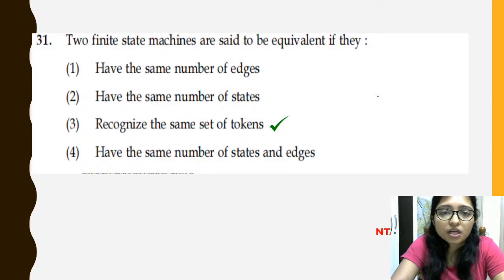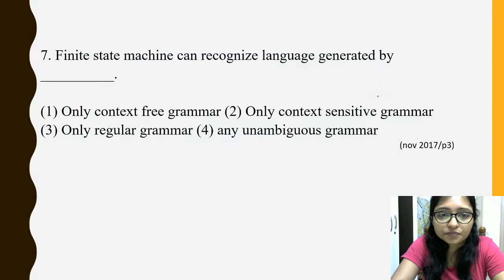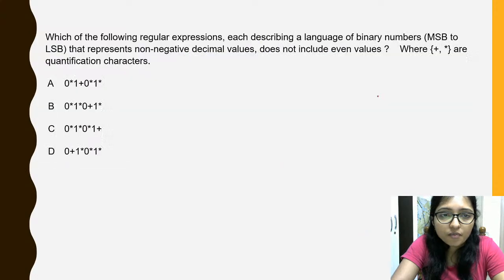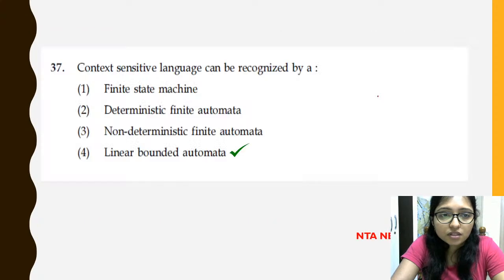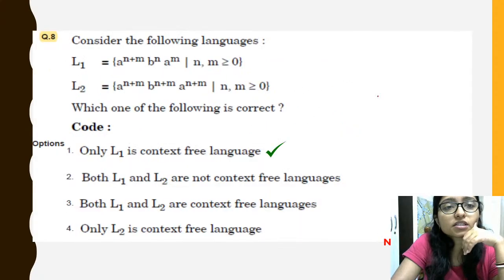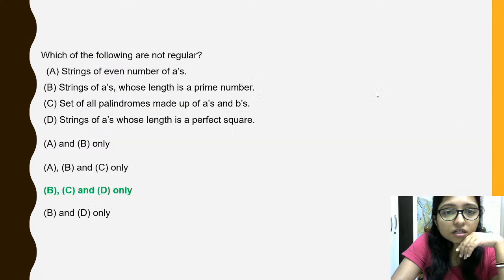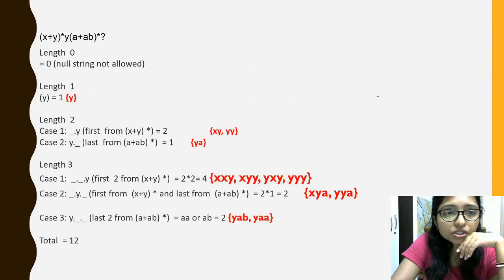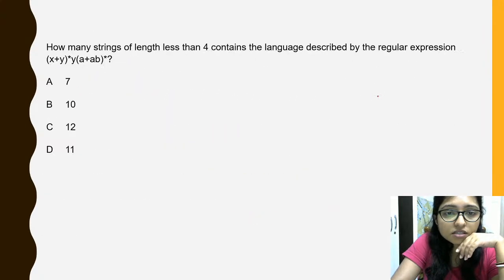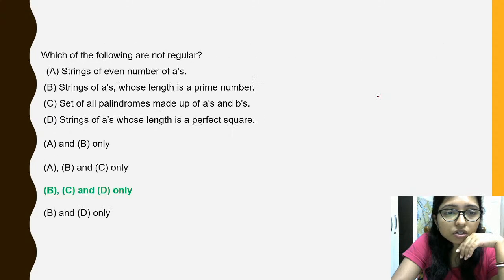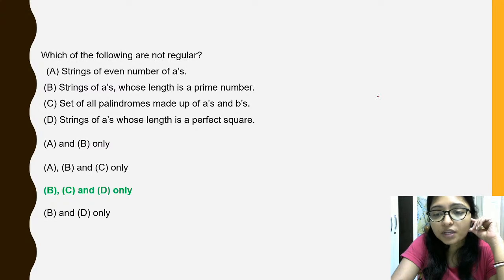I am going to the next question. So many questions we have discussed in the last 2 sessions. All the questions have been done. Yes, this question I think is not done. Yes, this is the last question till now.